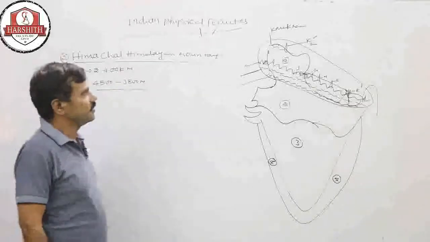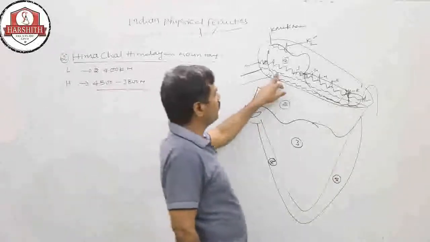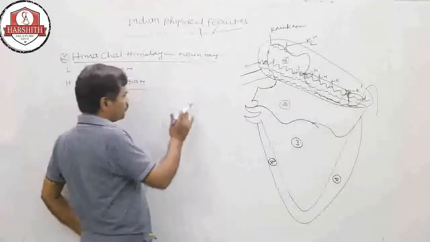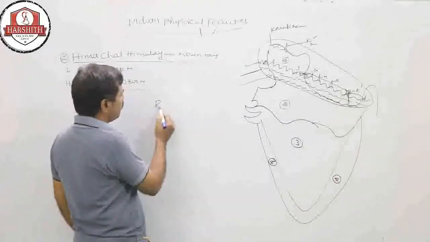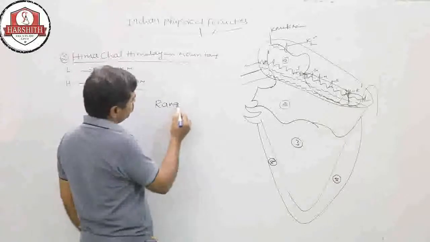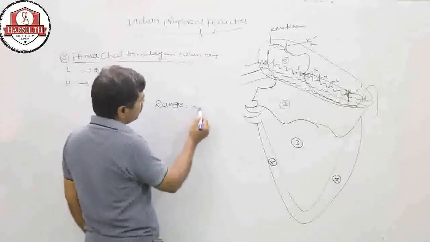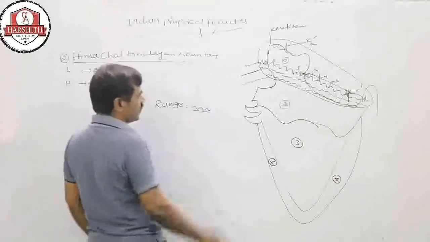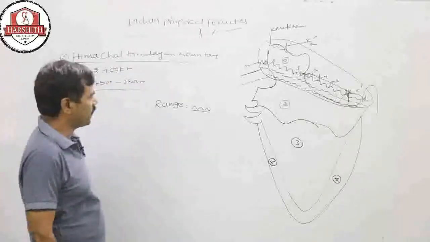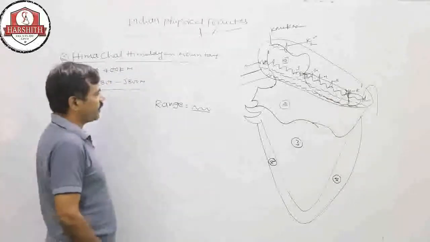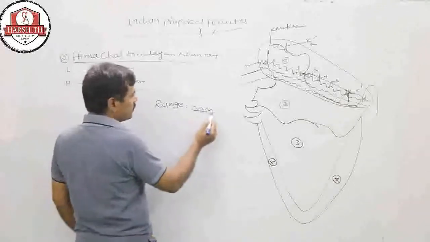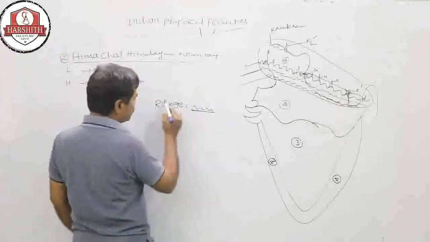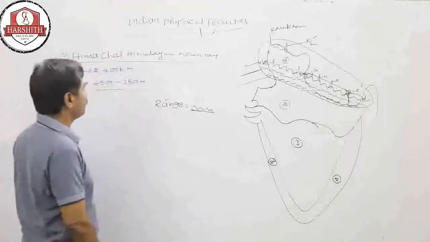There are groups of mountains, and that group of mountains is called a range. Range means some mountains connected like a parallel group of mountains, like this chain, which is called a range.